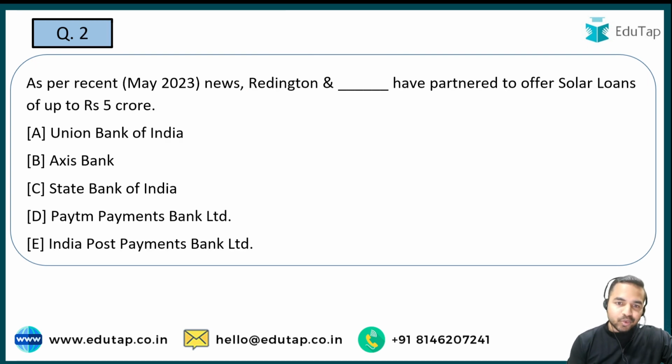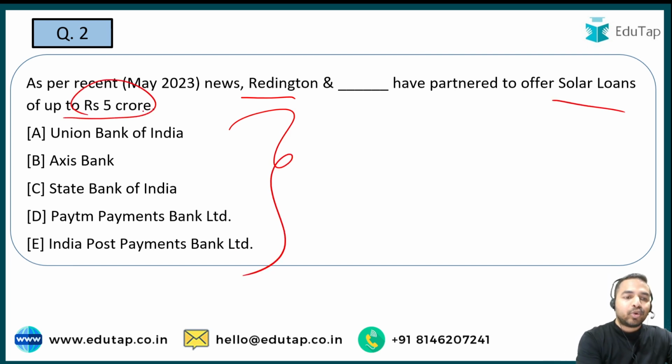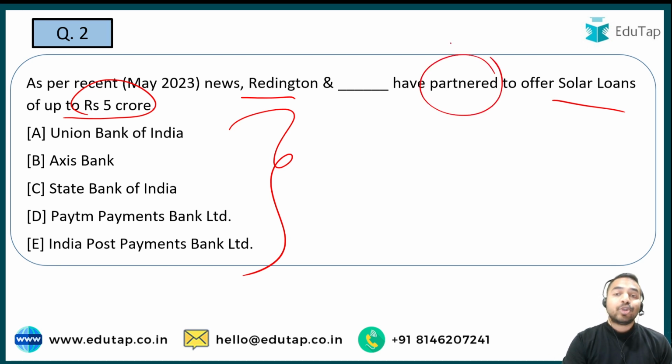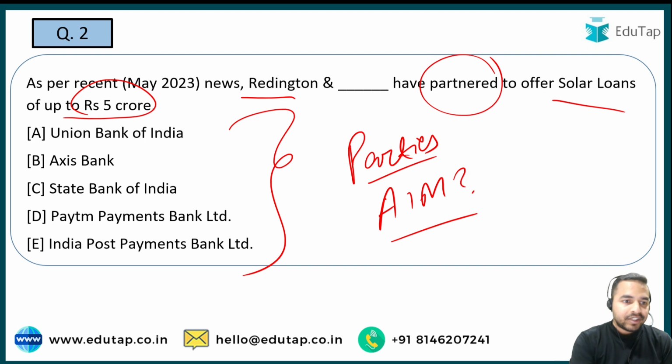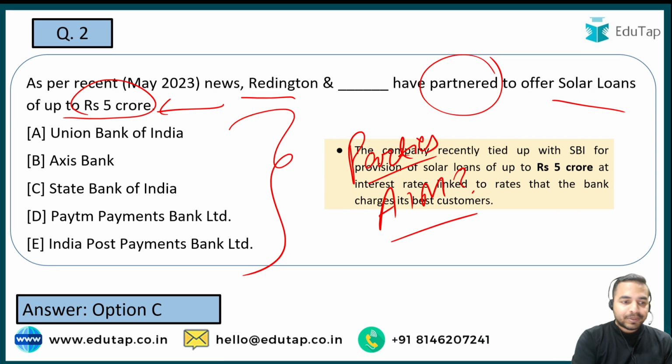So guys, next question is: Reddington and which one of the following have partnered to offer solar loans of up to rupees 5 crore? So guys, Reddington has partnered here with one of these banks to offer solar loans up to 5 crore. And we always say that wherever there is a partnership, you are required to cover two important things. First one is the name of the parties which are involved in that partnership, and the next important thing is what exactly the aim is. So the aim is quite clear here, that is to offer solar loans, the amount of which will be up to rupees 5 crores. And here guys, the name of that particular bank is option C, that is State Bank of India, with which the MOU has been signed.